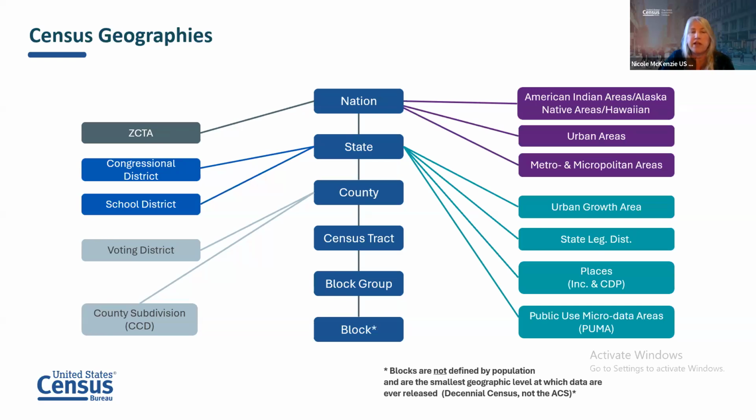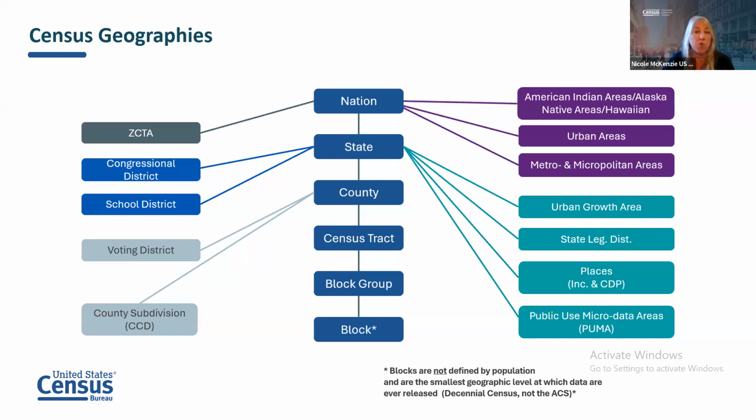Within a state, you can pull data by congressional district, by school district. School districts sometimes cross city or town lines, but they all fall within a state. So that's showing you how you can pull data by these types of geographies.